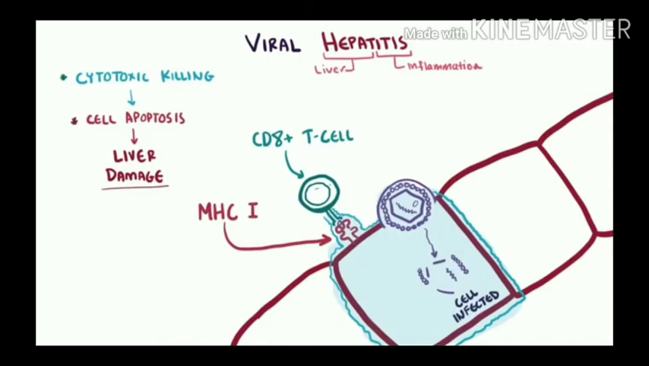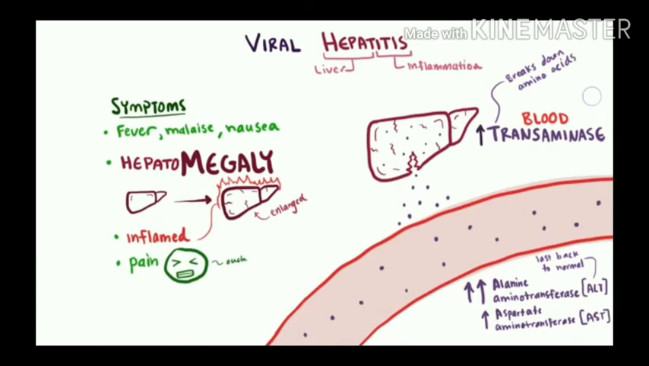Okay, what are the symptoms involved here? As hepatitis progresses, the symptoms related to the immune system that we are seeing are fever, malaise, nausea, and hepatomegaly. Hepatomegaly means an enlarged liver with inflammation. Here the normal liver gets enlarged with the inflammation, and when it gets inflamed, it can also cause some pain.